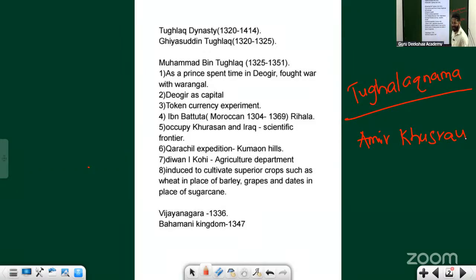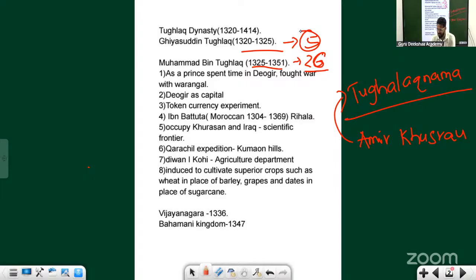It is based on the story of the founder of the Tughlaq Dynasty, that is Ghiyasuddin Tughlaq, not on Muhammad bin Tughlaq. Muhammad bin Tughlaq, as you can see here, ruled for a long 26 years, while Ghiyasuddin Tughlaq ruled only for 5 years. But the Tughlaq Nama is a story based on Ghiyasuddin Tughlaq, written by Amir Khusro.